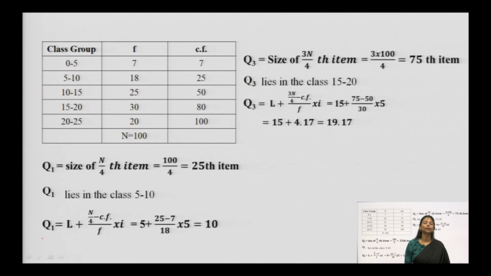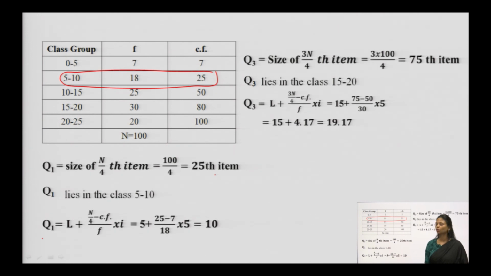Looking at the cumulative frequency, we can find out where the 25th item belongs. So, the 25th item, that is Q1, lies in the class interval of 5 to 10, which is written here.